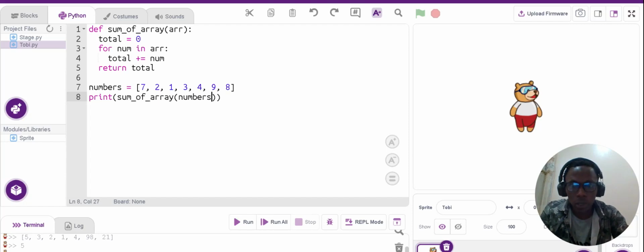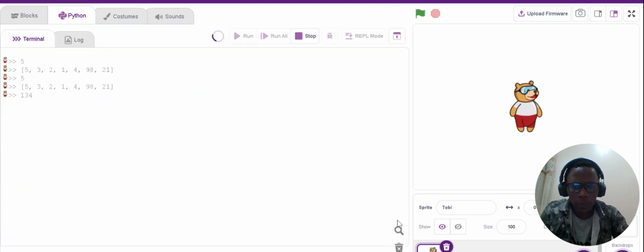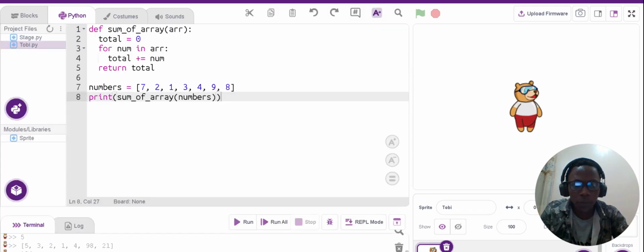All right, let's check the code if it is fine. Instead we have 34. That's fine. If you calculate all the numbers here, it gives 34.